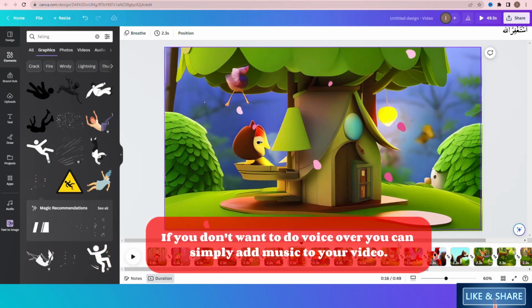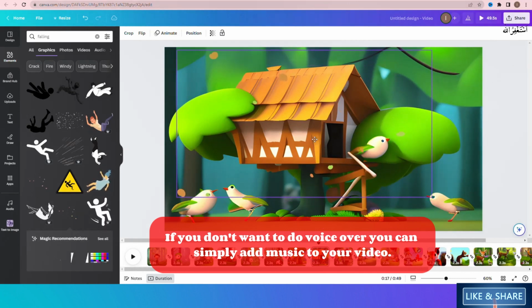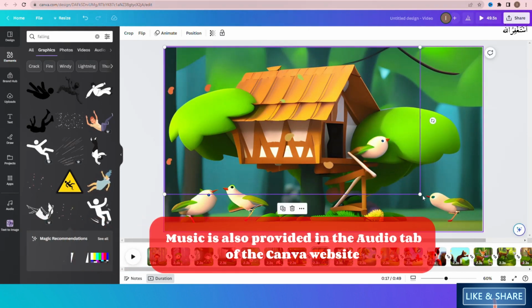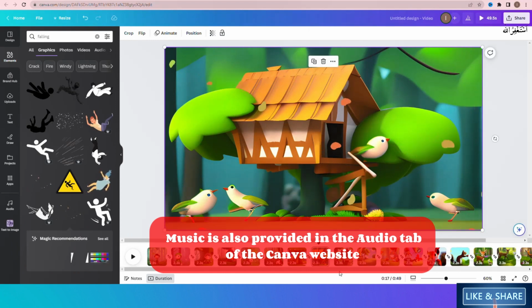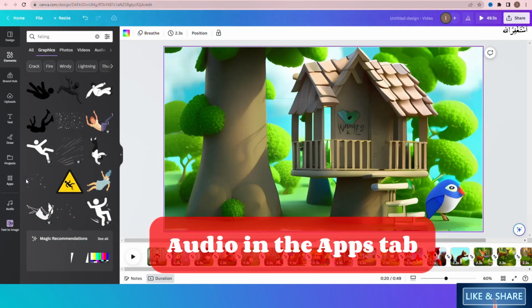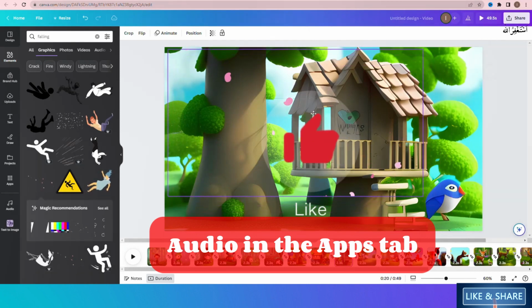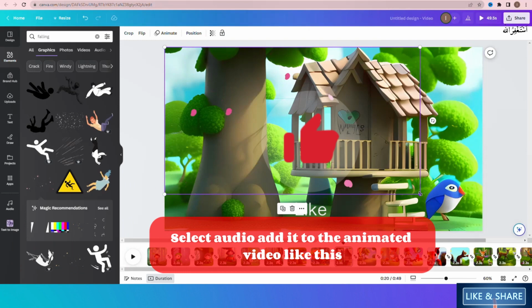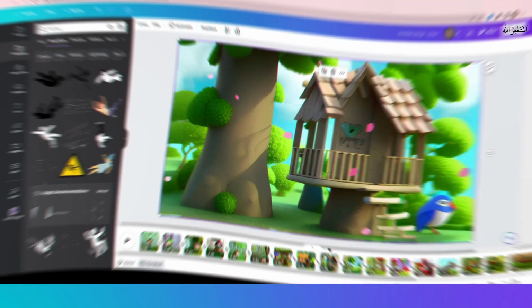If you do not want to do voiceover, you can simply add music to your animated video. Music is also provided in the audio tab of the Canva website. You can find the audio tab on the right hand side. If you are unable to find the audio tab, you can search it in the apps tab. You can select any audio music and add it to your animated video like this. I play this video and you can listen.